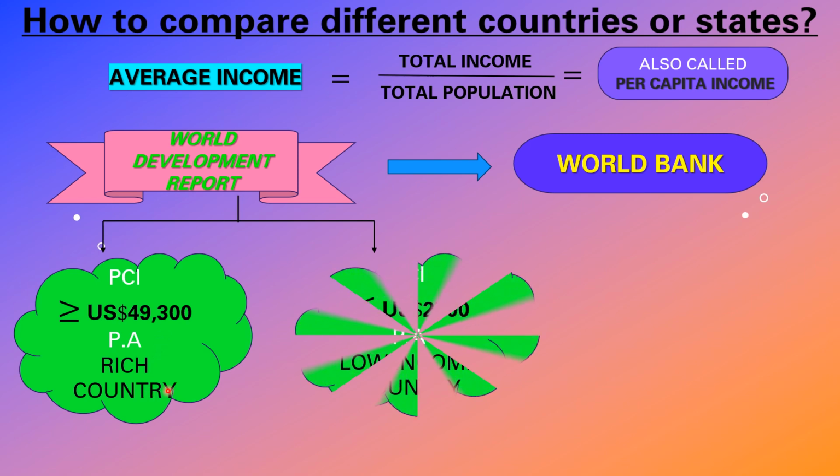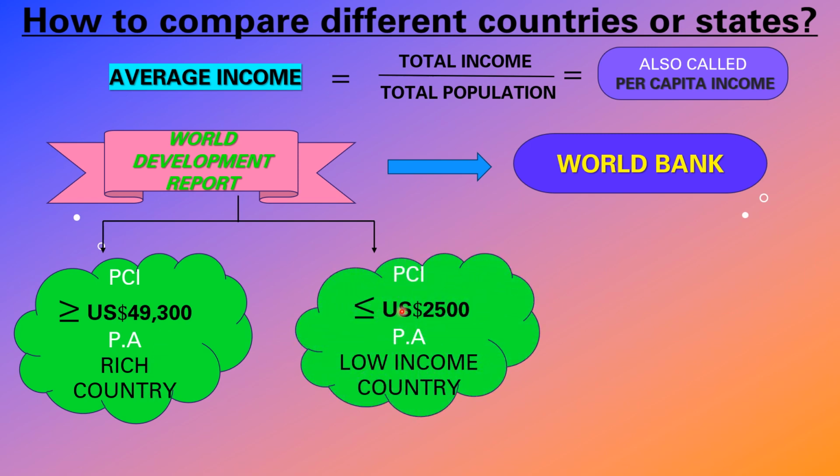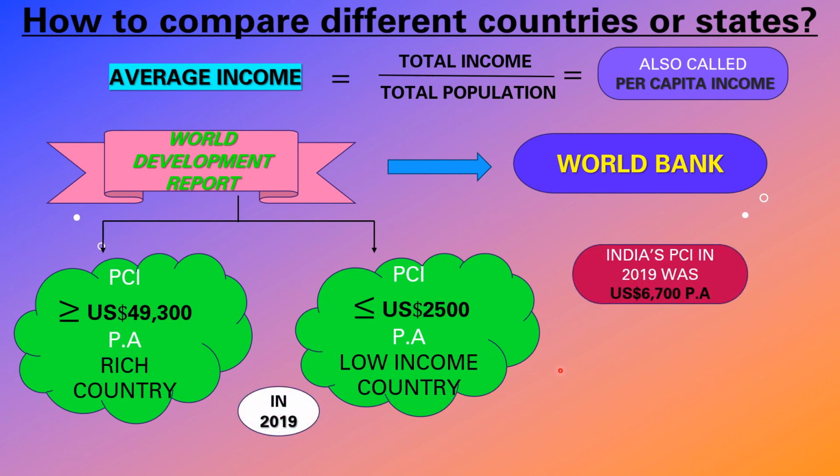Another one, they have fixed one rate here. If the per capita income of a country is less than or equal to US dollar 2500 per annum, that country is called a low income country. They have decided this in 2019. And we'll see what the per capita income of India was in 2019. It was US dollar 6700 per annum, means per year. This was India's income. Next, we'll see what that is.